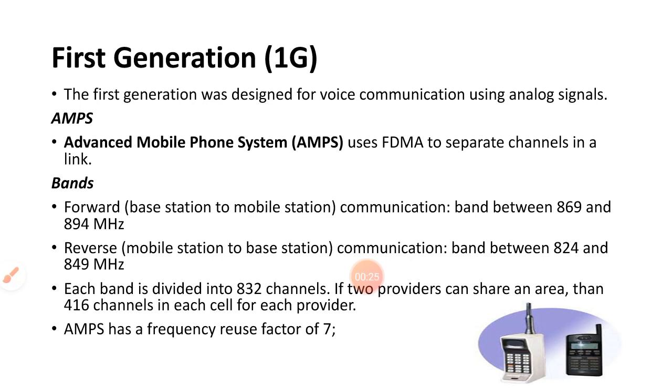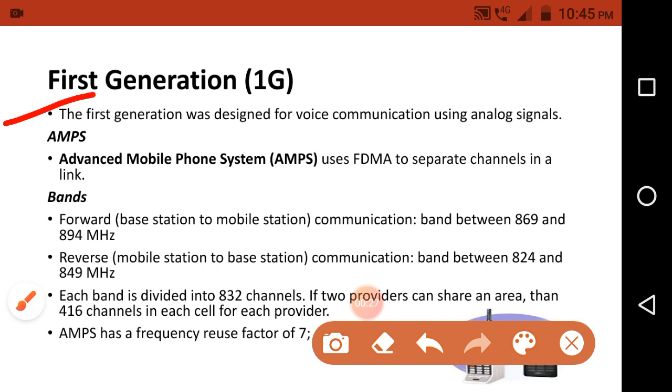The first point is that the first generation was designed for voice communication using analog signals. The first generation cellular system is mainly used for voice communication, by sending or exchanging voice signals, or exchanging data, through analog signals. So the first generation was mainly designed for voice communication using analog signals.